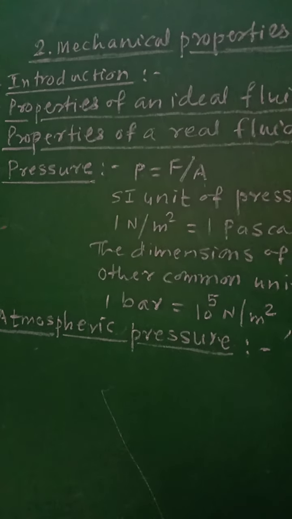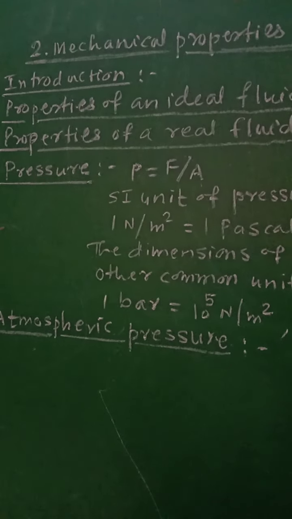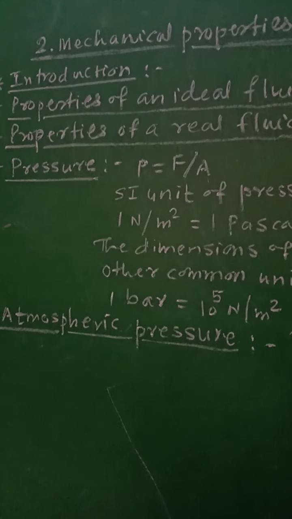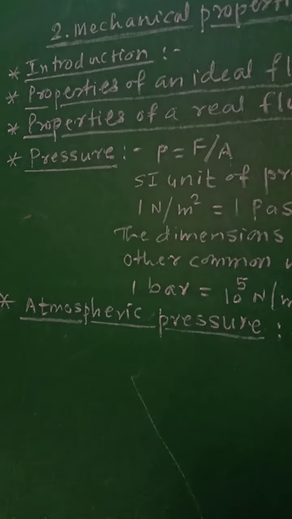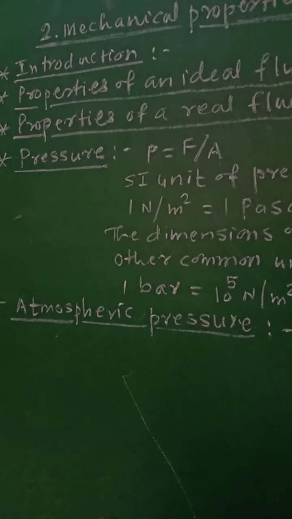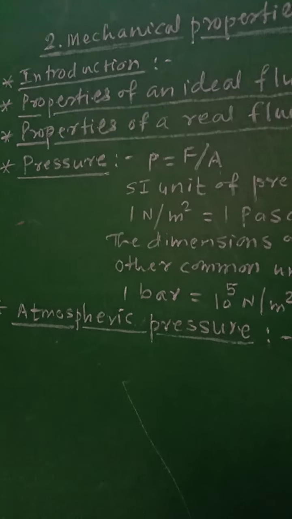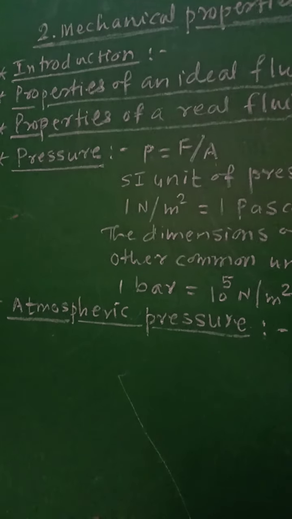Third, it is non-viscous. There is no internal friction, that is, the fluid has no viscosity. And the fourth property is that its flow is steady. So these are some of the properties of an ideal fluid.